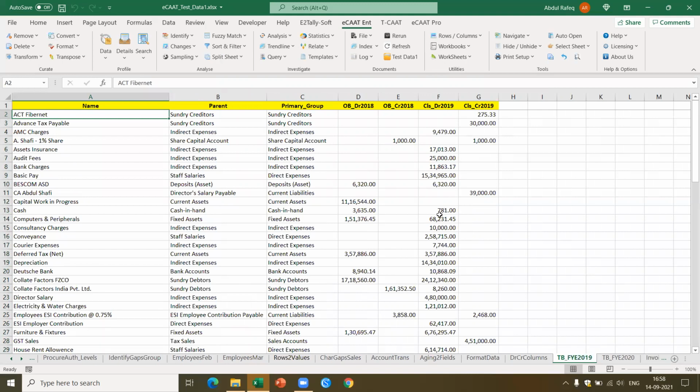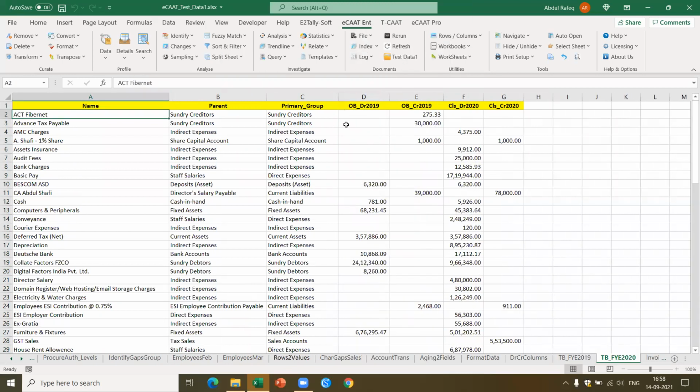Okay, now let's say we go to one more function, the next function. I got this trial balance where I got these particular columns. I have got the closing balance of 2019. This is the opening balance of 2018. And then I got the trial balance of 2020 where I got the opening balance. Now my objective is, let's say I'm not interested in these two columns. So to avoid confusion, I delete these columns.